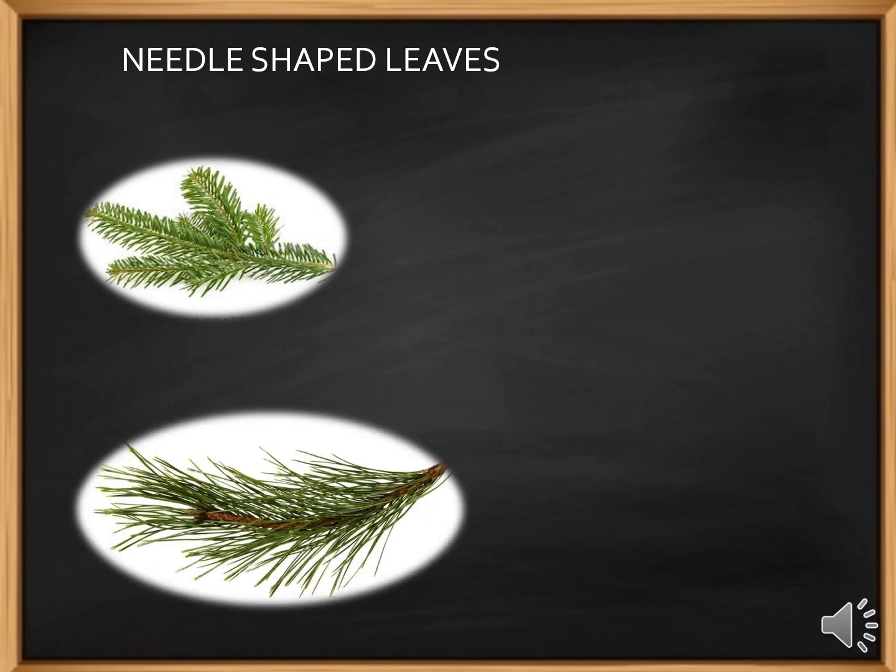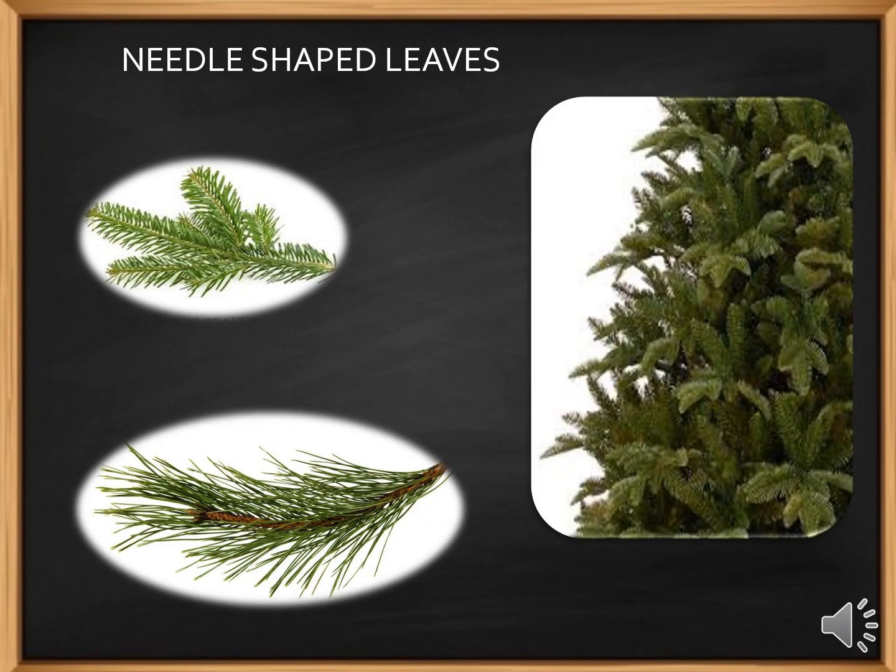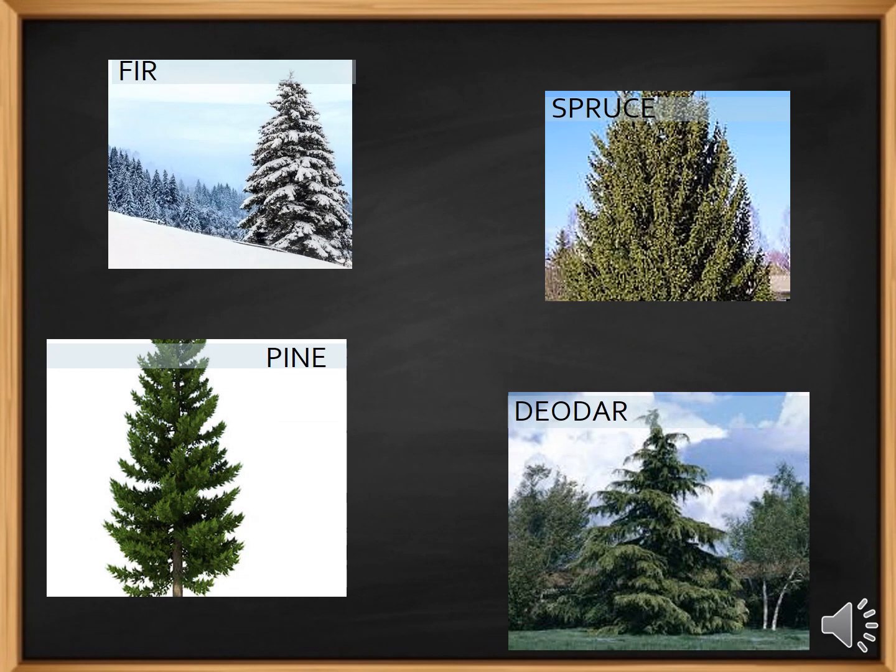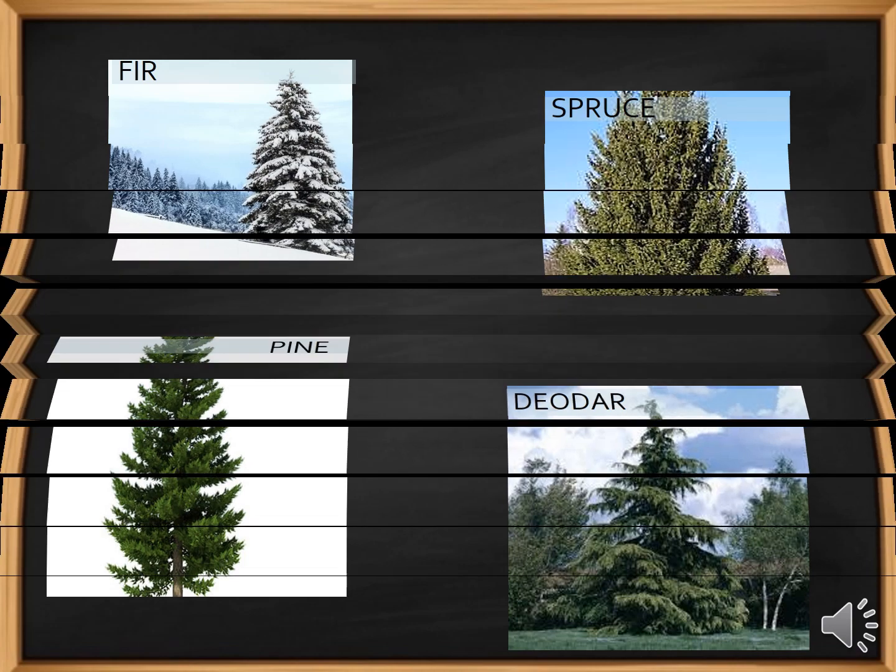These leaves are shiny and have a waxy coating. This coating doesn't allow any water or snow to damage them during winter. See, our nature is such a wonderful thing, it takes care of everything. Fir, spruce, pine, deodar are some examples of mountain trees. All these trees have similar properties.